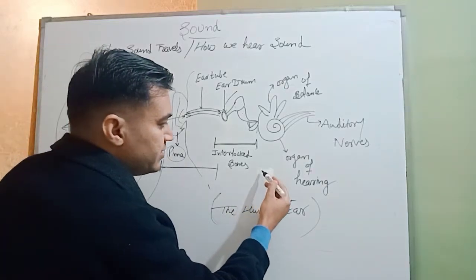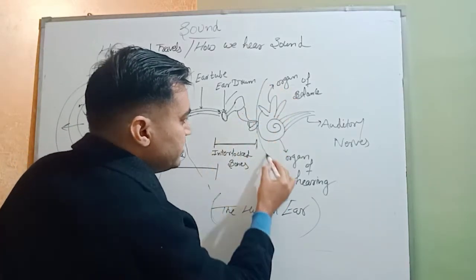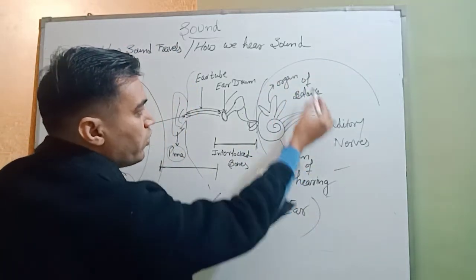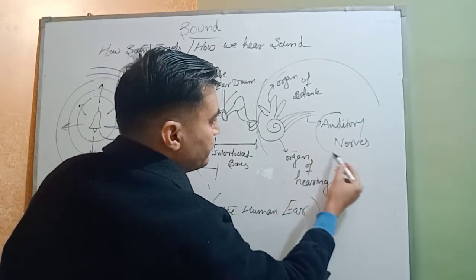Now third, this is the inner ear. It consists of the organ of hearing, the organ of balance, and the auditory nerves.